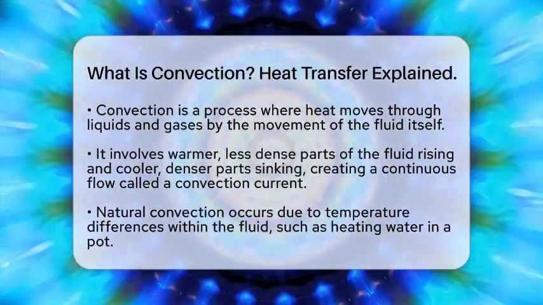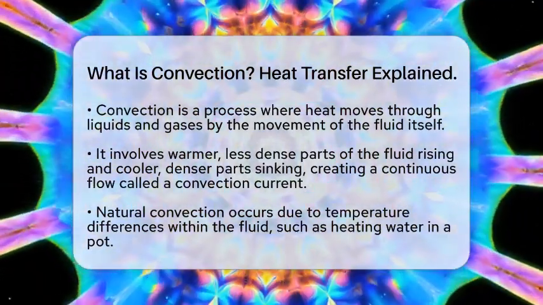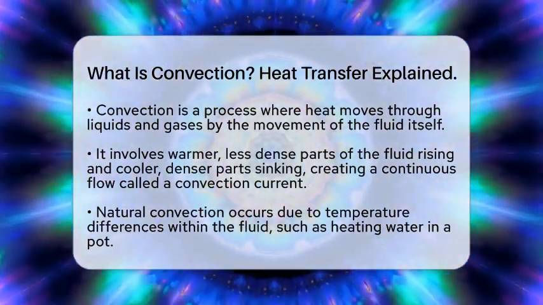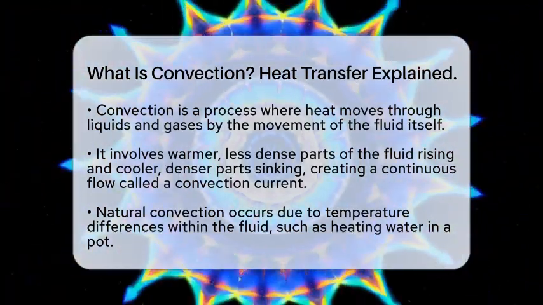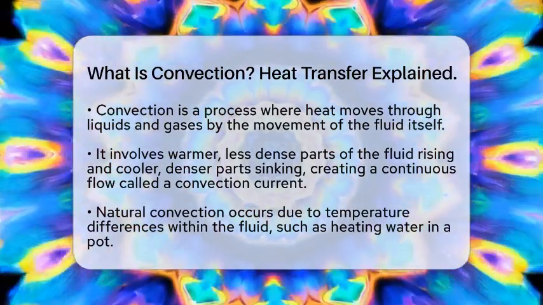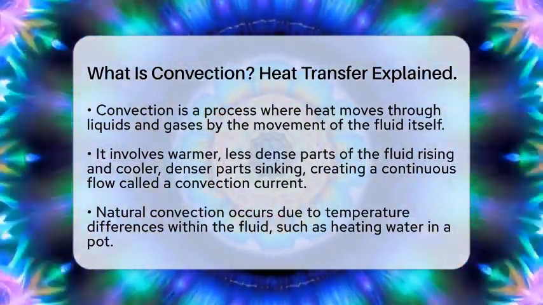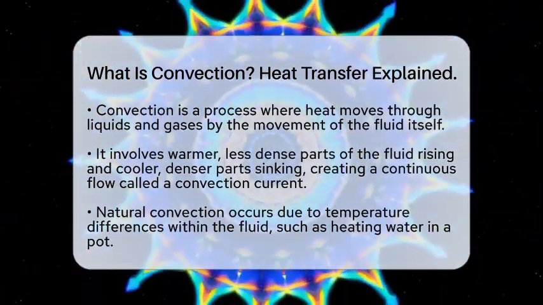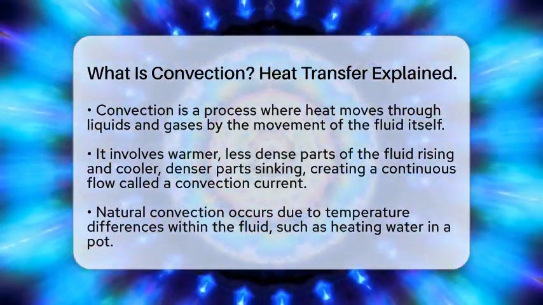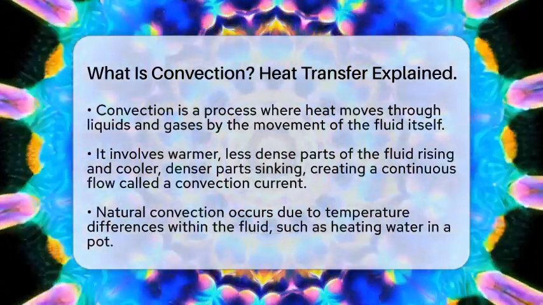Convection is a way heat moves through liquids and gases. Instead of just spreading out from one molecule to another, it involves the bulk movement of the fluid itself. When part of a fluid gets warmer, it becomes less dense and rises. Cooler, denser parts sink down to take its place. This creates a continuous cycle called a convection current. Think of it like a giant loop of moving fluid that carries heat along as it flows.